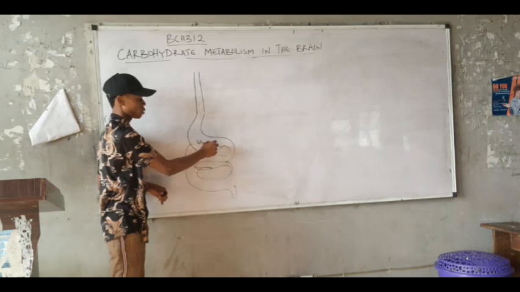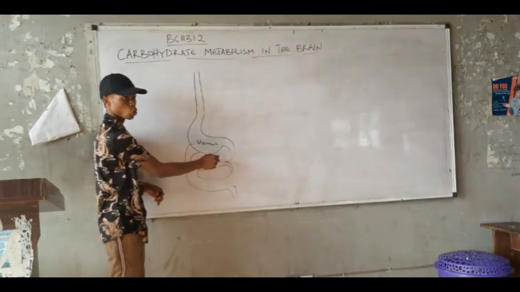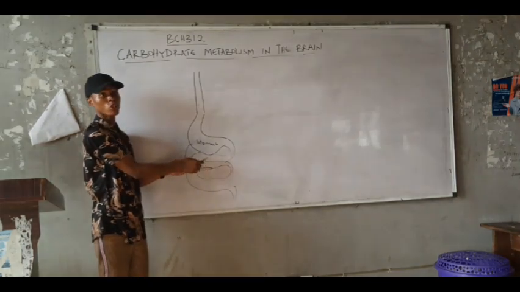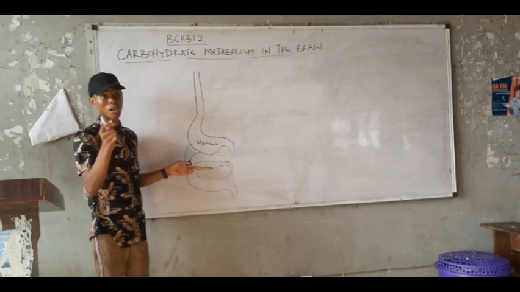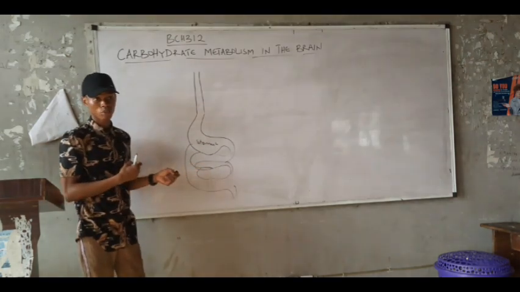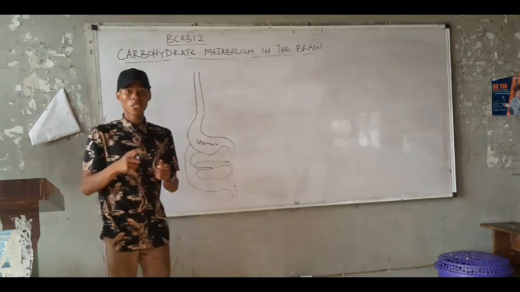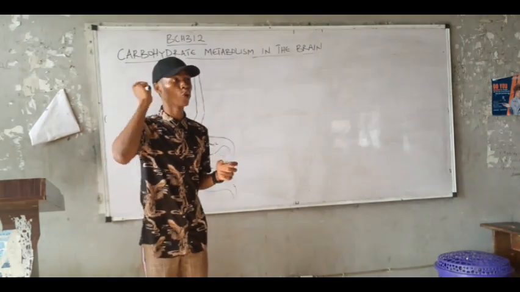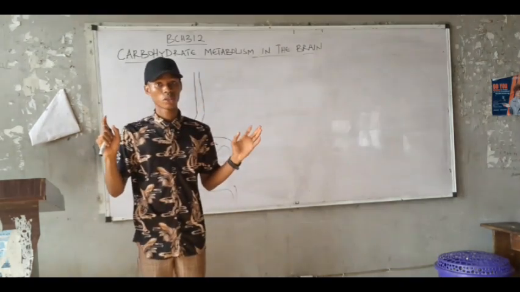Your stomach, right? From your stomach to your small intestine, and digestion ends in the small intestine. The nutrients, which are monosaccharides and glucose, are absorbed into the bloodstream. Now, this glucose can also be found in the brain, because the brain depends on glucose as an energy source.